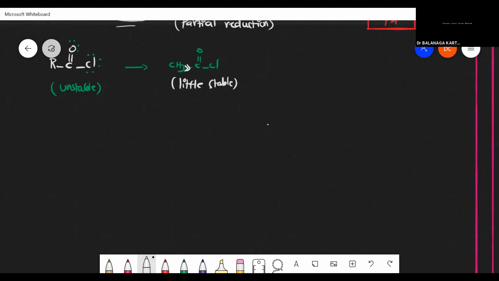Likewise, this is acetyl chloride. If I use acetyl chloride, what will be my product? C double bond O, Cl, with palladium, hydrogen, barium sulfate if they are given. So you have to write aldehyde as your product. CH3, C double bond O, H, aldehyde is my product. Acetaldehyde is my product.